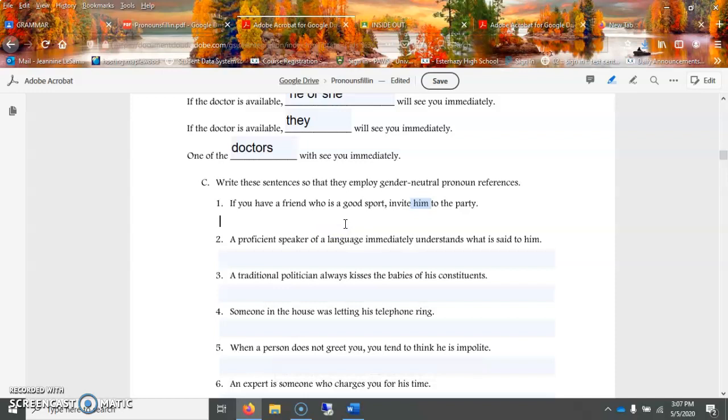So in order to do that, we need to actually even change the friend to friends. So if you have friends who are a good sport, invite them to the party.